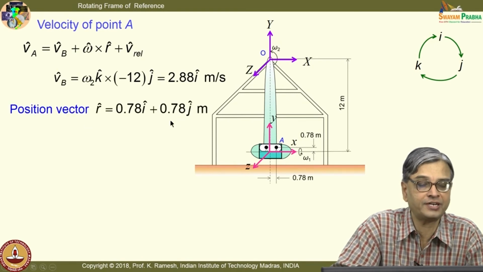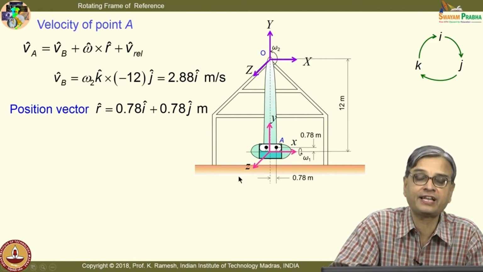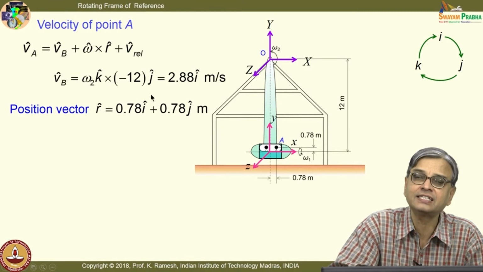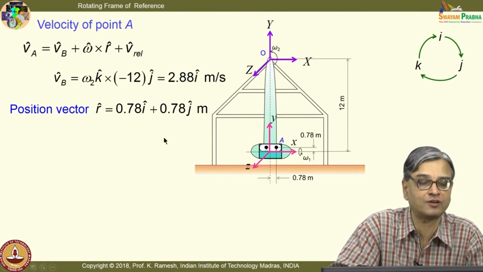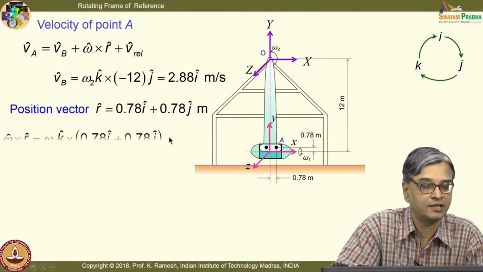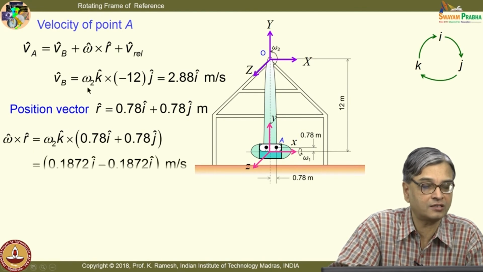And then I have the position vector, which is from the rotating frame of reference. I have the x and y directions. So, that is easy to get. And this is again rotating. So, finding out VREL is again simple for you. I have to use omega 1 for this. So, I get omega cross r in this expression as omega 2 k, and it turns out to be like this.